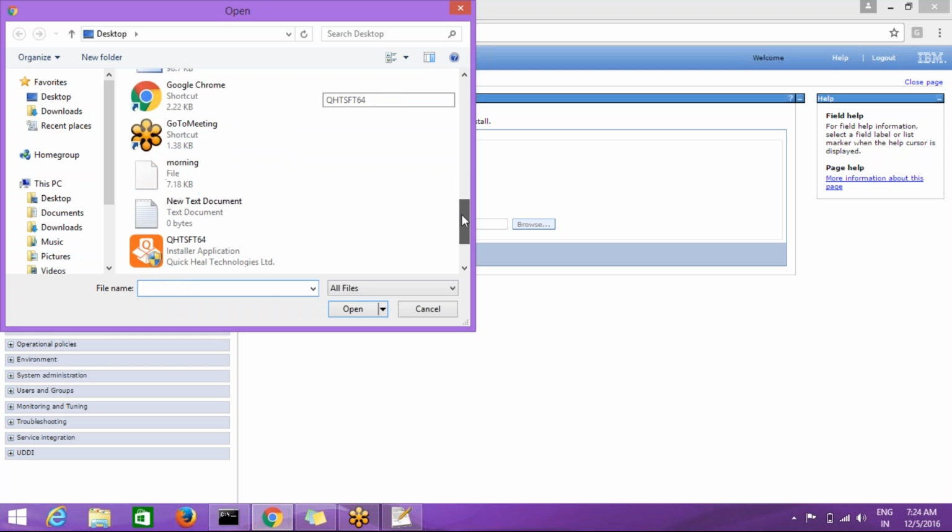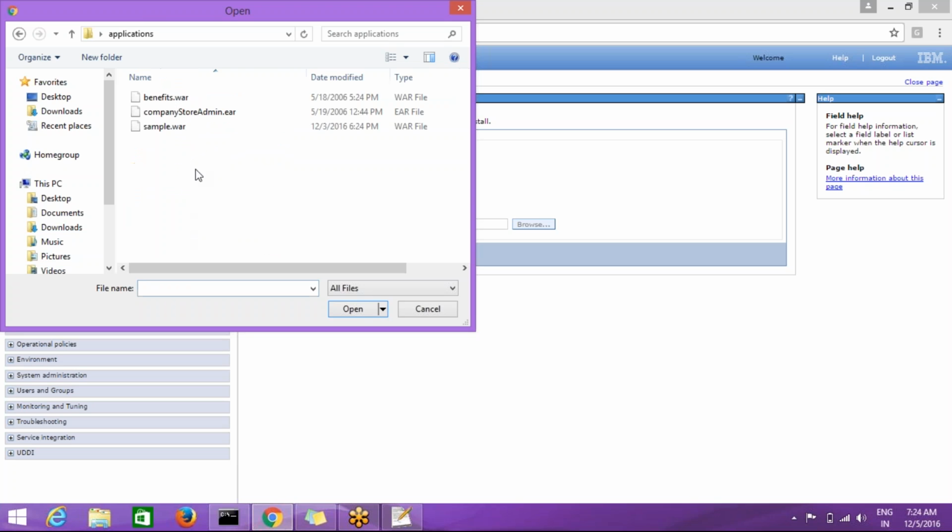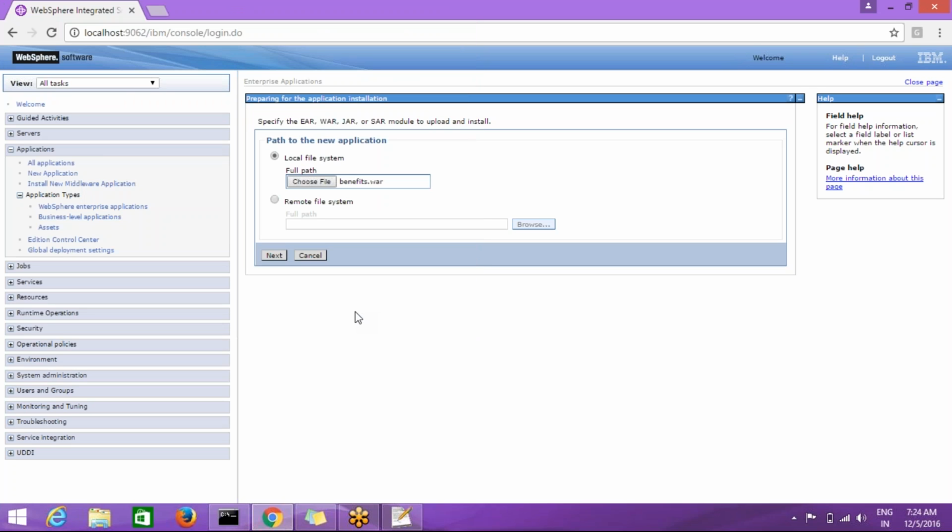Now we have to browse to the application from this window. Okay, so go to the applications. I have applications benefits.war, company store admin, and sample.war. Three applications I have. I'm going to install one application. So benefits.war I'm going to deploy. Okay, this is a simple web application. Click on open. Okay, and now click on next.